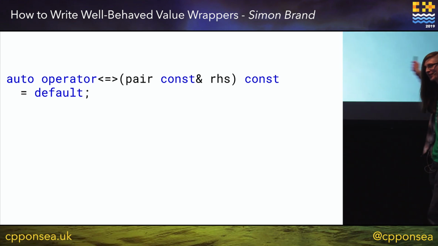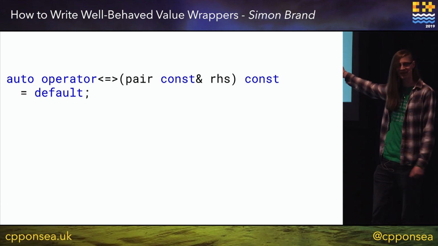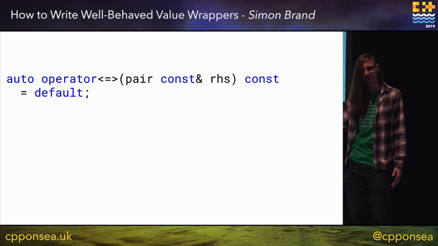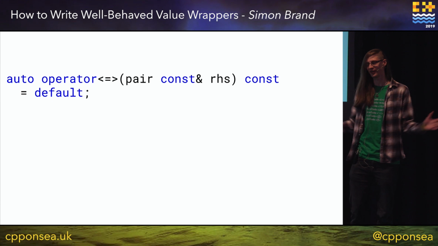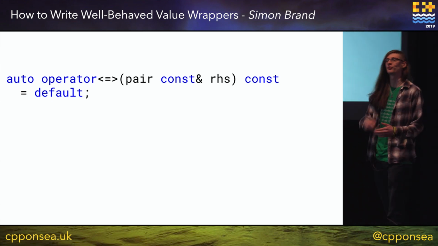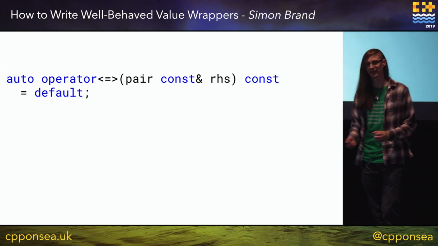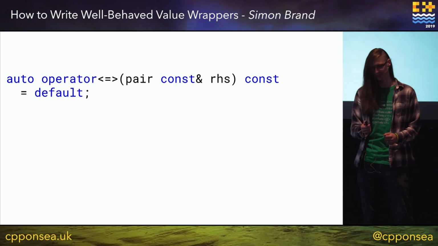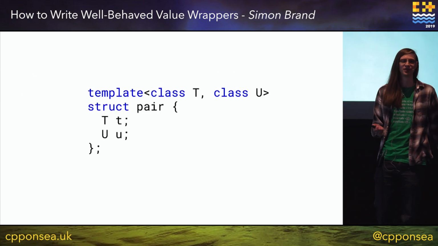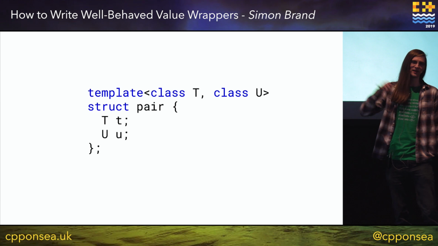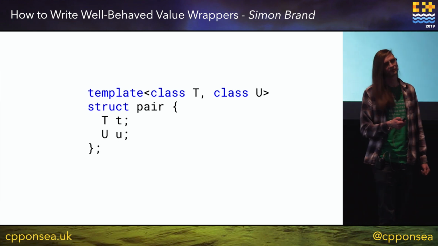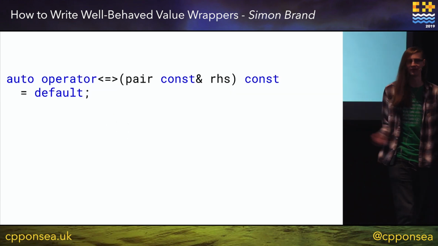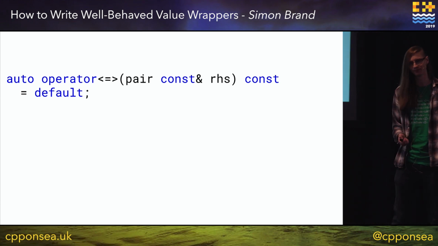We just say, I want a spaceship operator which is going to compare my pairs. And it just works. This will perform a lexicographical comparison of our types dependent on the ordering of our members. So this will compare T, and then it will compare U. And we don't have to write anything else. We just write equals default, and it works.